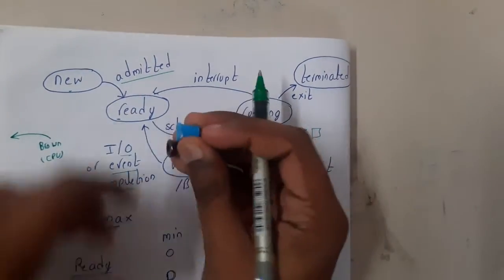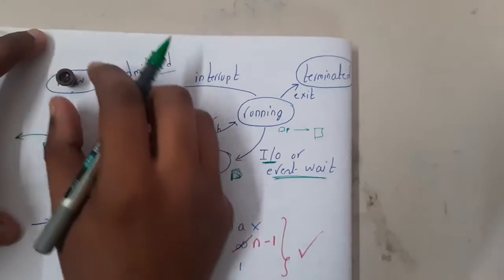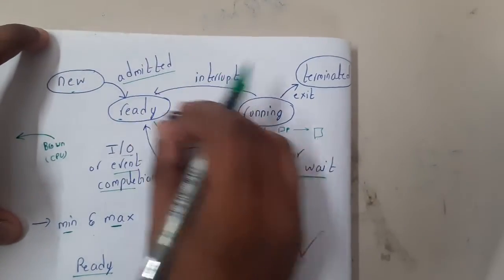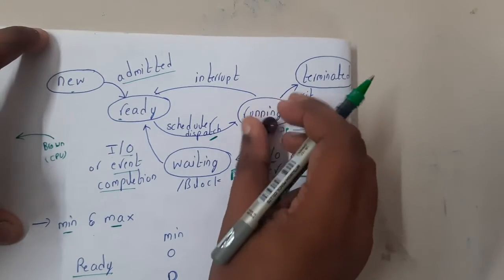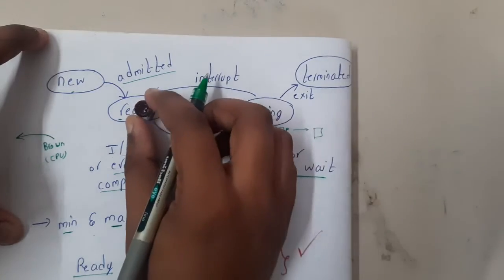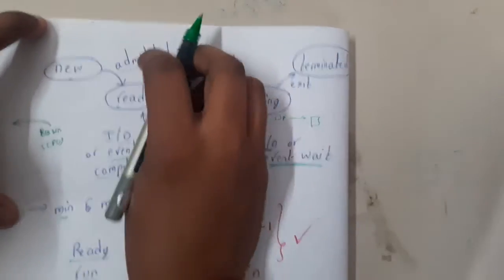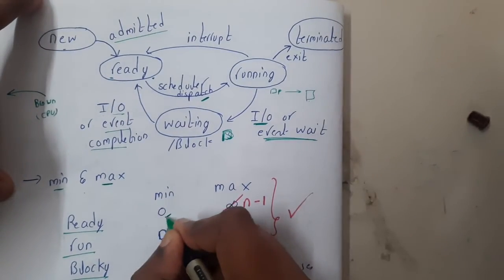Assume that there are two processes here. If this process is in the new state, it will move to the ready state, and from ready it will move to running and will run, right? So is there any minimum condition in the ready state, like one process should be there, that's it? No, right? There could be any number of processes. That is the reason why the minimum count there is 0.